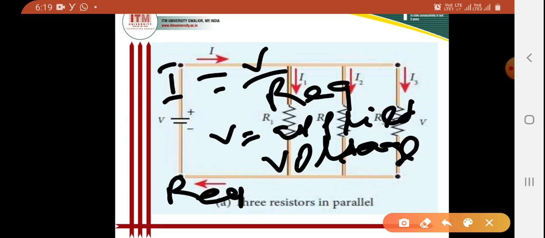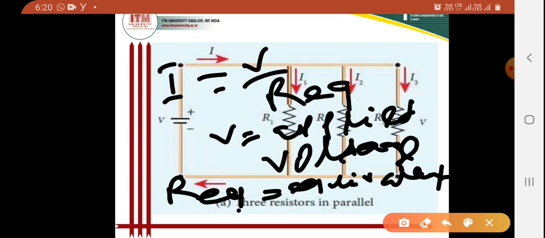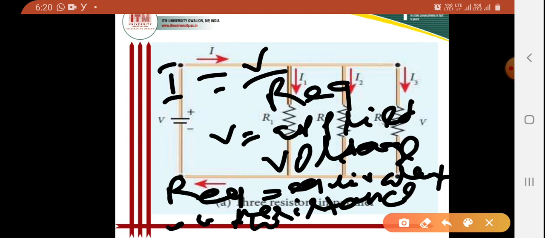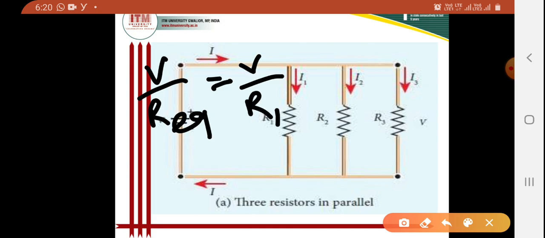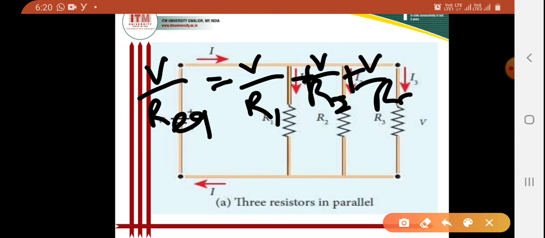R equivalent is the equivalent resistance of the parallel combination of the resistances. So now I can write V by R equivalent, which will be V by R1 plus V by R2 plus V by R3.